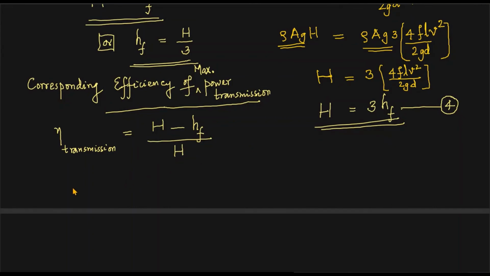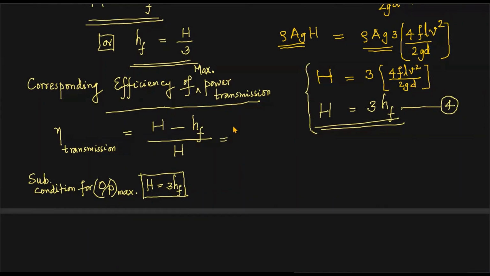And here, substitute the condition for maximum power transmission, or output power maximum. So what do you get? What is that condition? The condition is capital H is equal to 3 times the head loss due to friction during the flow through the pipeline. So this we are going to substitute over here. So what will you get? Eta transmission will be.